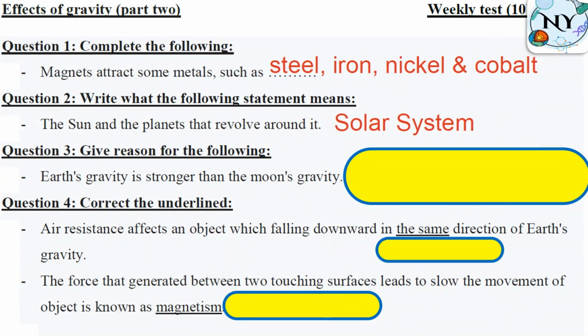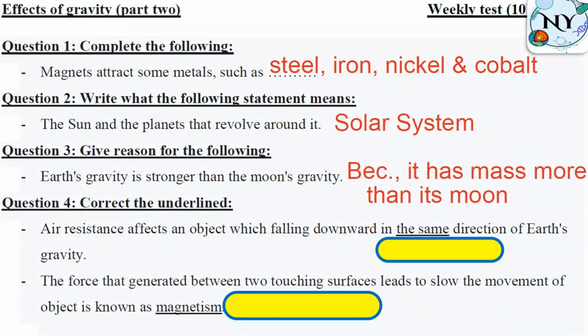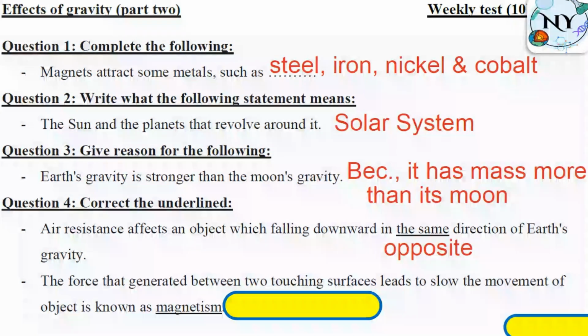Earth's gravity is stronger than Moon's gravity. Give a reason. Why? Because Earth has more mass than Moon. Air resistance affects an object which is falling downward in the opposite direction of Earth's gravity. The force that is generated between two touching surfaces. Make a circle around this keyword, and also slow the movement, another circle here. So it will be for sure friction force.